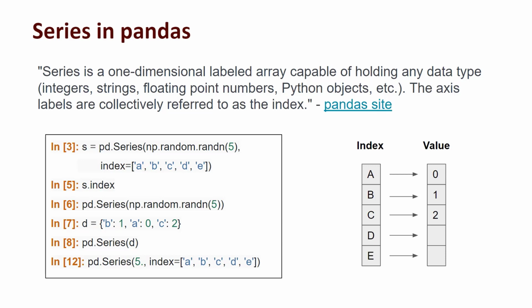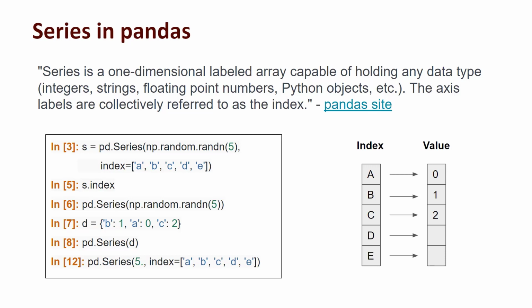And then you can directly convert series from dictionaries or simply JSON files. You can read in and save that into 1D series. Of course, your JSON file needs to be 1D, otherwise you'll be getting into data frames or even complicated structures. But for a 1D JSON file, I'm thinking 1D is when you have key-value pairs like the one showing in the input cell 7. You have a D defined to be a dictionary with B is 1, A is 0, C is 2.